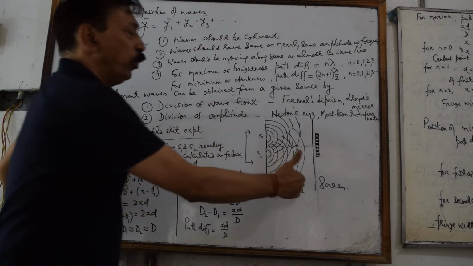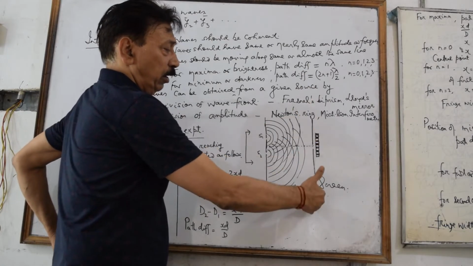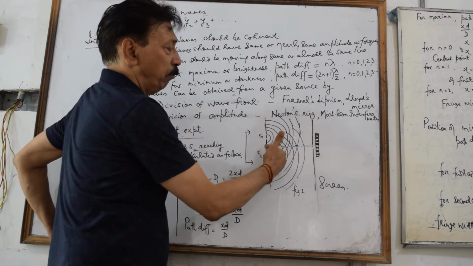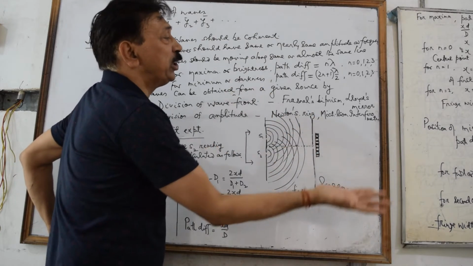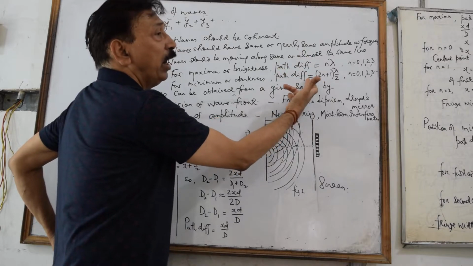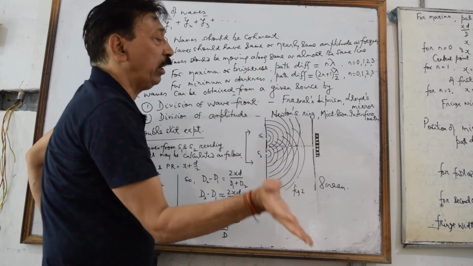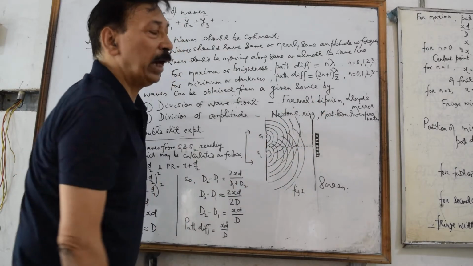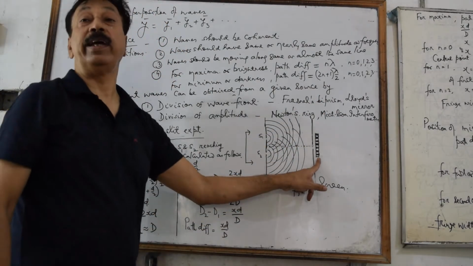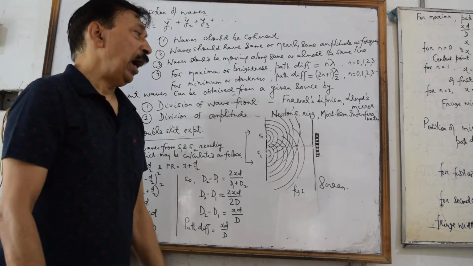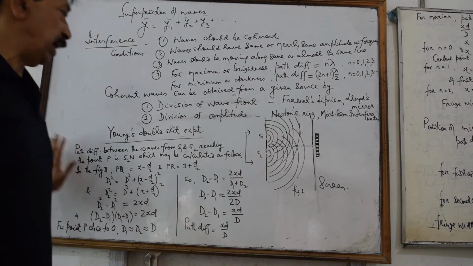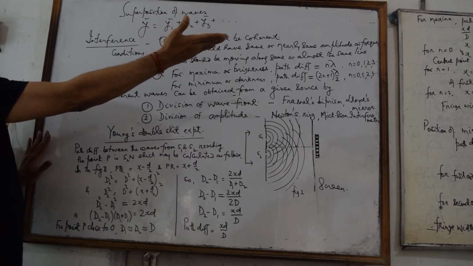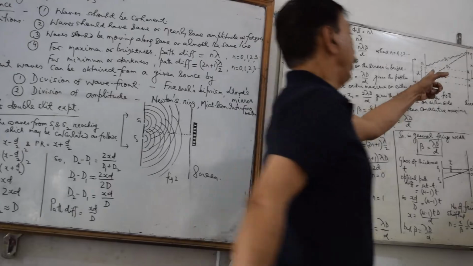And as we move along parallel to the screen, at different points you will observe that the path difference varies. The conditions of maxima and minima are satisfied alternately, and we will have an alternate bright and dark pattern, which we call interference fringes. An analysis of this has been done here. The figure for the analysis is over there. You can see this is the figure for the analysis.